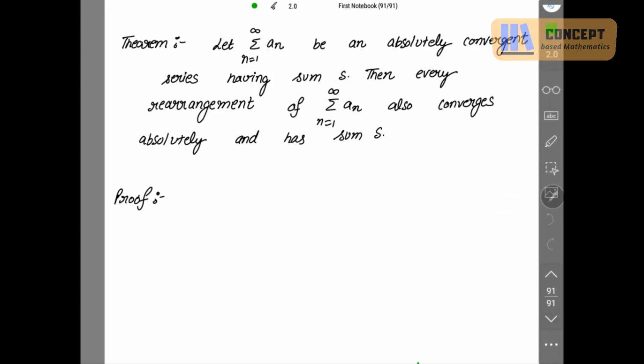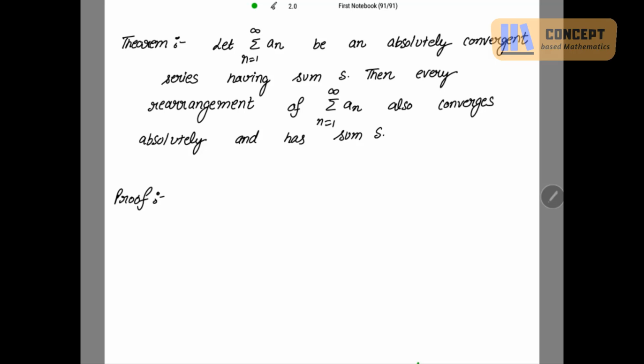Now we have a theorem. We have to prove this theorem. What the theorem says: let summation a_n, n going from 1 to infinity, be an absolutely convergent series having sum s. Then every rearrangement of summation a_n also converges absolutely and has sum s. So it is given that this series is absolutely convergent and has the sum s. After rearranging, the rearrangement of summation a_n also converges absolutely and has the sum s. We have to prove this.